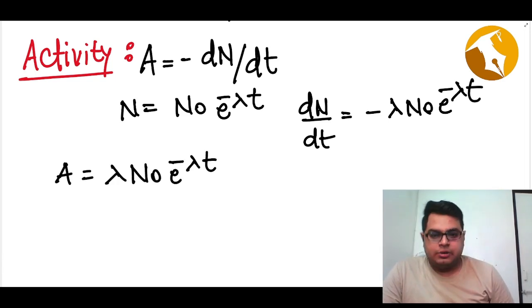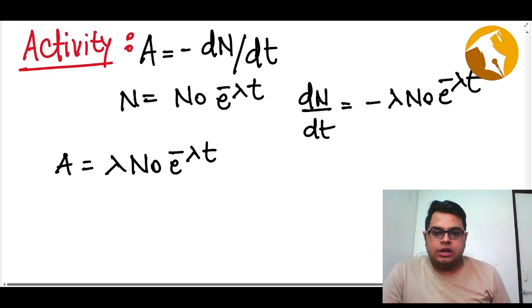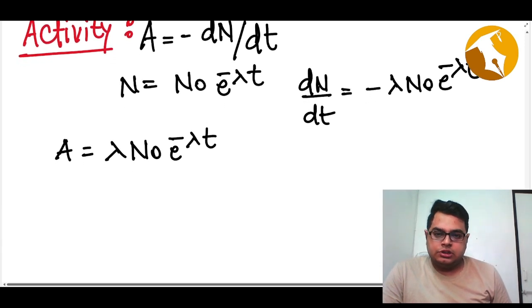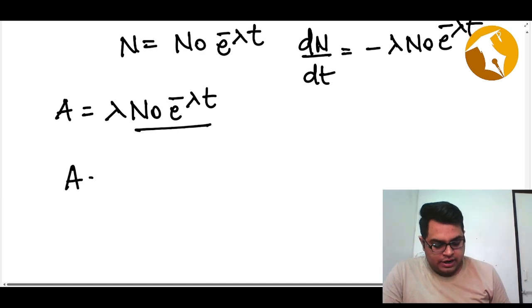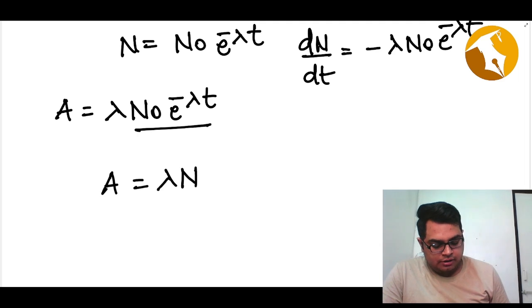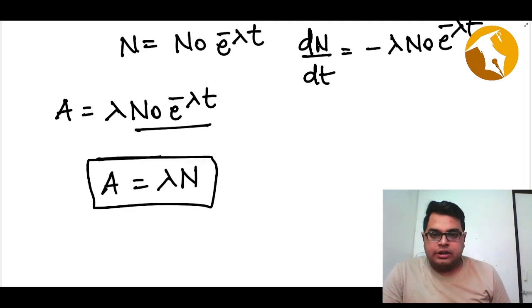power minus lambda t. And this is N, right? So our activity will be nothing but lambda N. This is one relation.